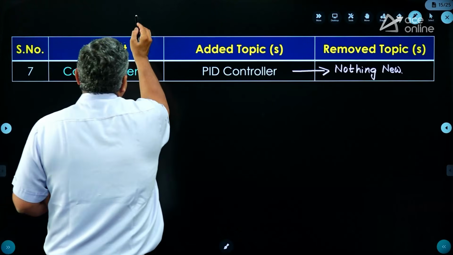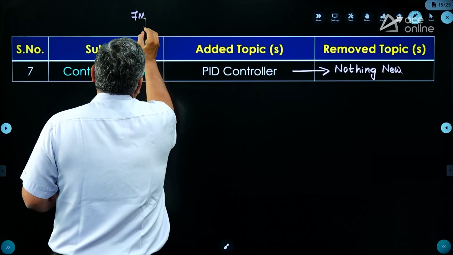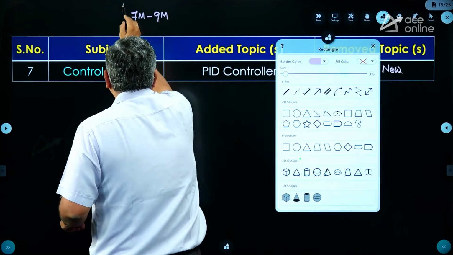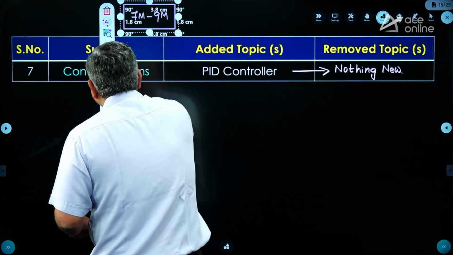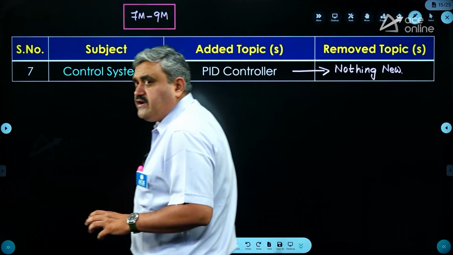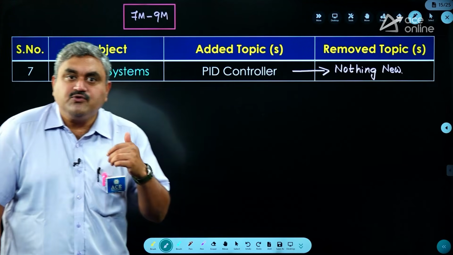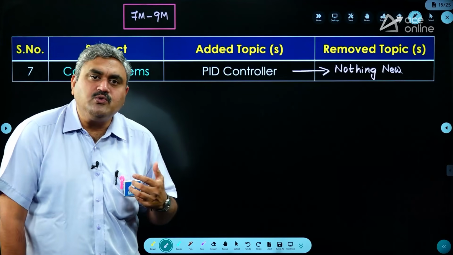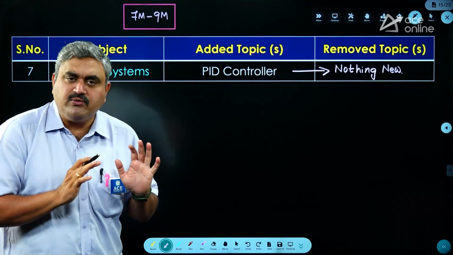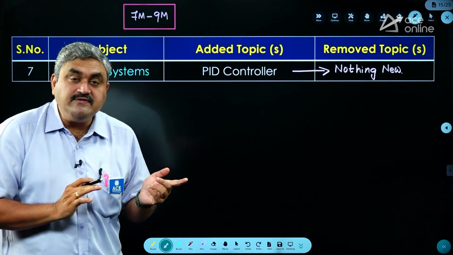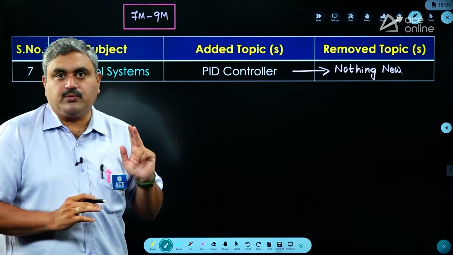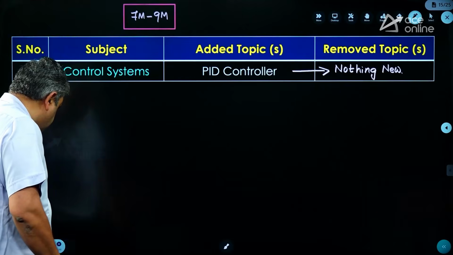And the weightage for this subject is around 7 marks to 9 marks on an average. It is a very important and easy subject. Among all the engineering subjects that you are studying for the GATE examination, generally the student interest is maximum in this, because scoring is more. There is no chance for an examiner to give very difficult questions from this subject. So it will be at average level or below average level, so definitely you can score from this area. This and network theory, both are very important subjects for getting a very good score. Okay. So I hope all these points are clear.